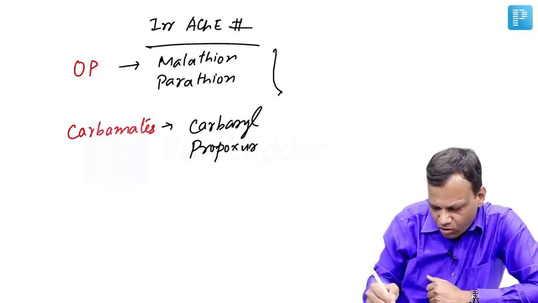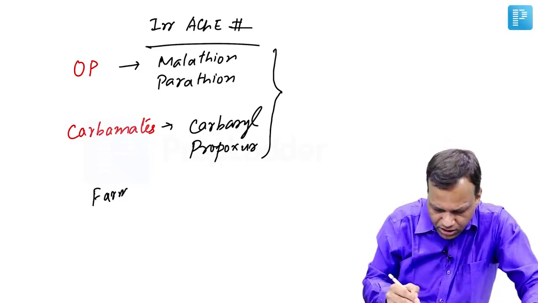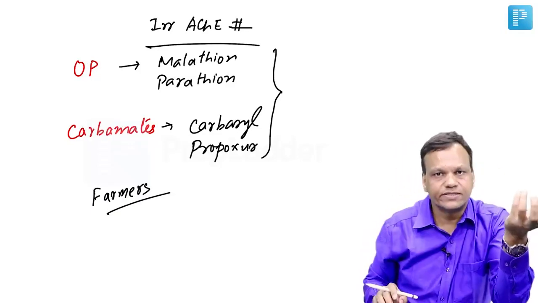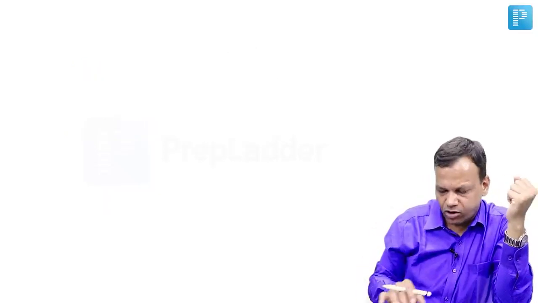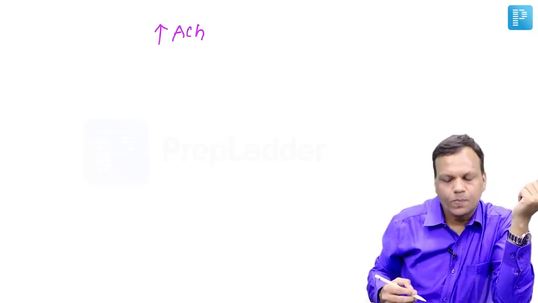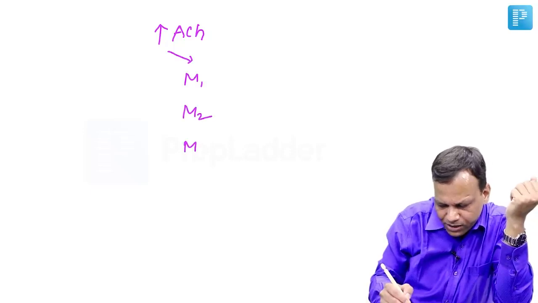So these drugs cause toxicity in humans, and mostly in farmers because they are commonly exposed to these drugs. They use them in fields. So when a person is exposed to these drugs, what will happen? They will inhibit acetylcholinesterase permanently. That will increase acetylcholine. Acetylcholine will stimulate the muscarinic receptors M1, M2 and M3.